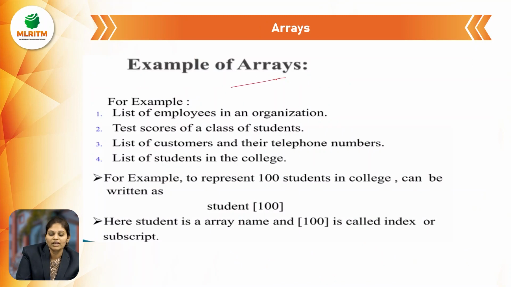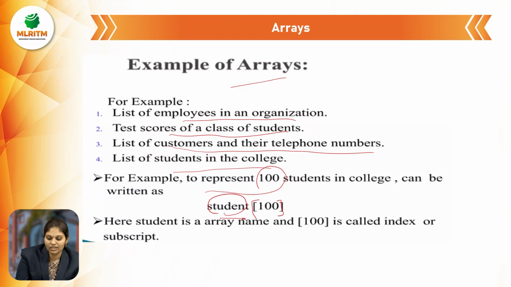Suppose, for example, a list of employees in an organization. In one organization we have a number of employees. So the list of employees in an organization, test scores of class students, a list of customers and their telephone numbers, and a list of students in the college can all be stored. For example, we can represent 100 students: student is the name of the particular array and the size is 100. So we can store elements from 0 to n minus 1, that is 100 minus 1, so 99 is the last index.